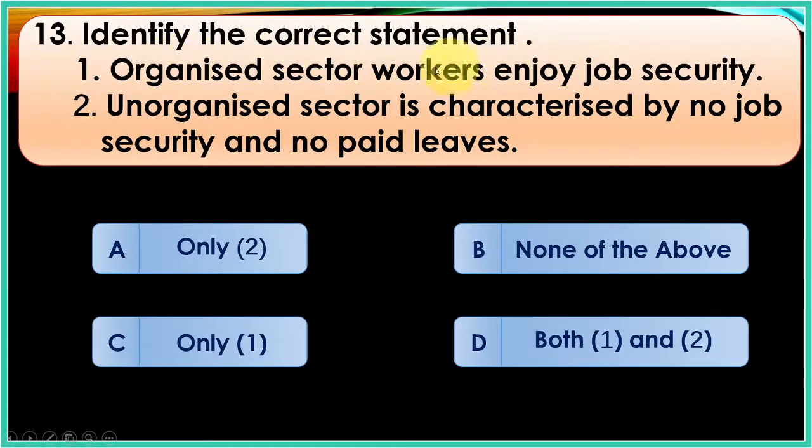Identify the correct statement. Organized sector workers enjoy job security, right? Unorganized sector is characterized by no job security and no paid leaves. This is also right. So both 1 and 2 are right.